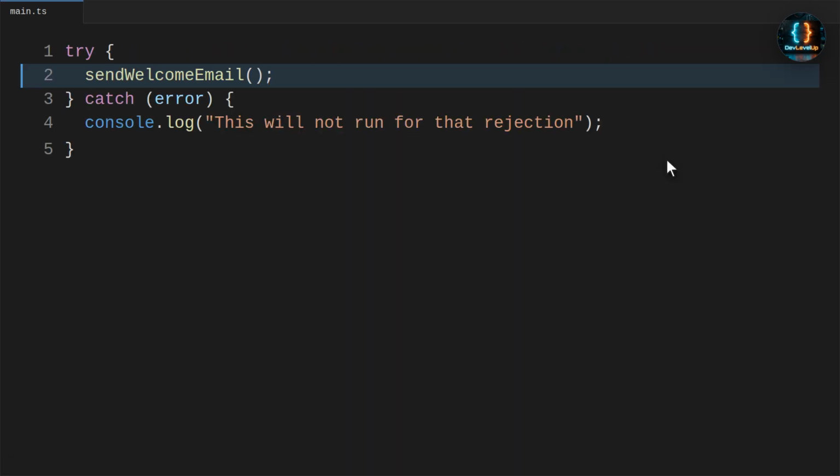Let's make the rules simple. Try-catch catches an async error only when the rejected promise is awaited in that try block. Without await, the code leaves the try block before the rejection happens.